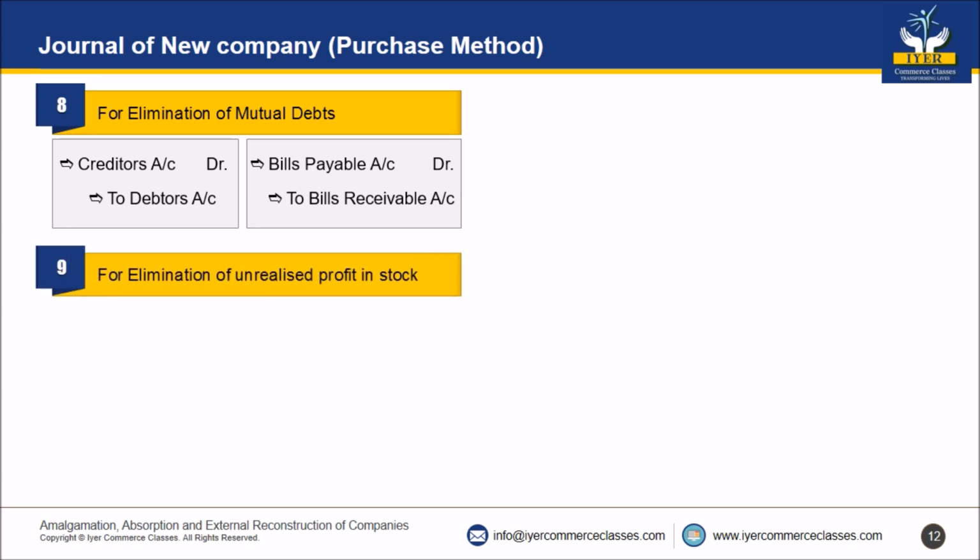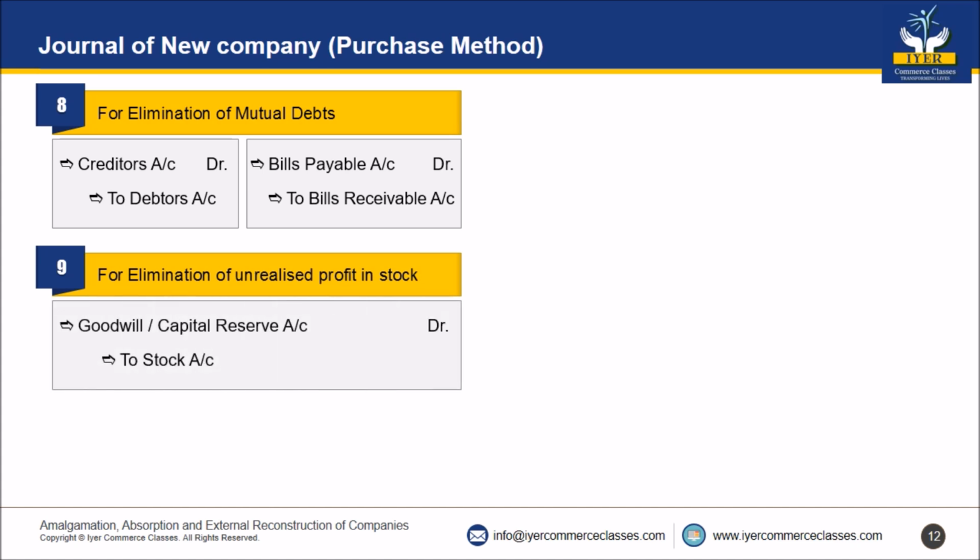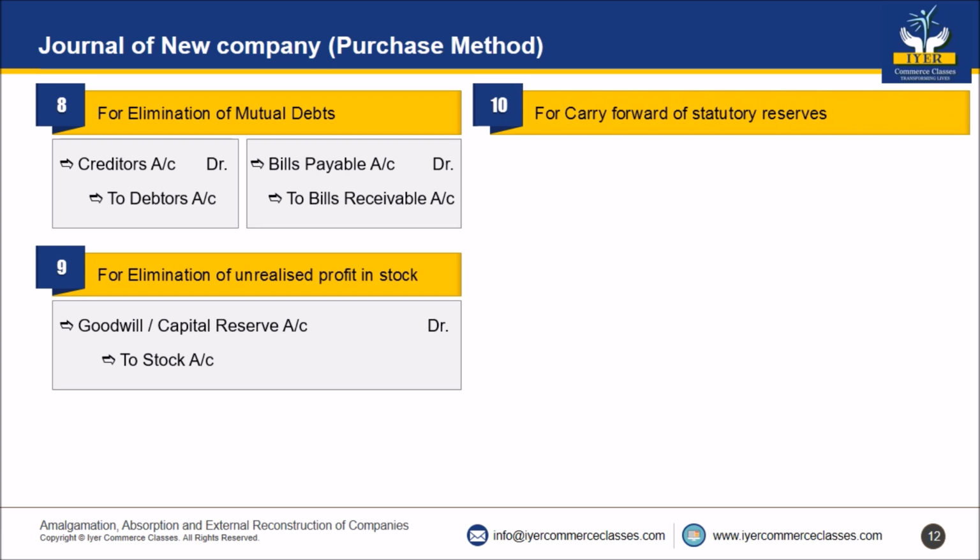Number 9, for elimination of unrealized profit in stock. Entry will be goodwill or capital reserve account debit to stock account. And friends, the last entry for carry forward of statutory reserves.